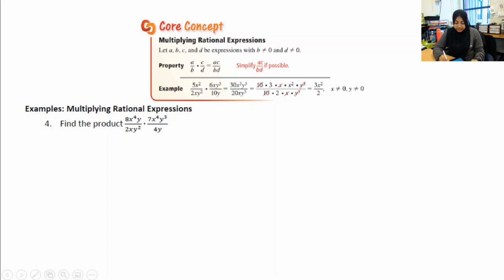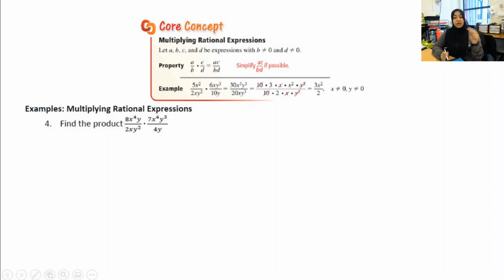Well, now it's just like simplifying a regular rational expression. So if I take a look at the example that I'm given, I've got this rational expression multiplied by this rational expression. Notice that we're just multiplying across, and then simplifying just like we did in the previous section. All right. Now, the first example I am going to break up like this just so you can see it a little bit clearer. But then from then on, we're going to go ahead and move forward like we normally would. So notice this is a monomial, monomial, monomial, monomial, okay, that are being divided.